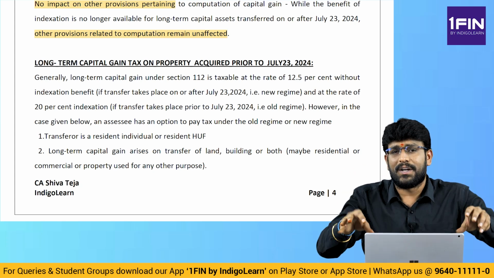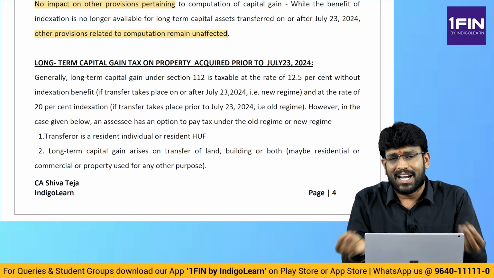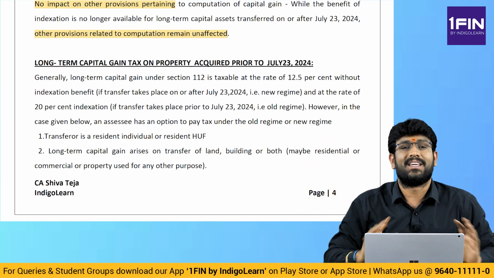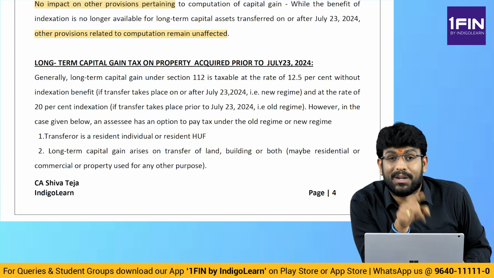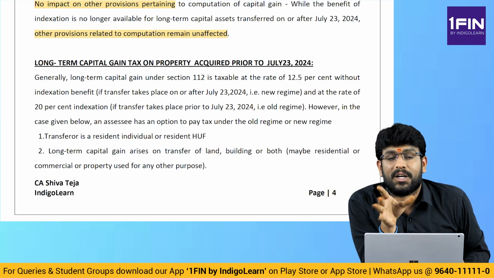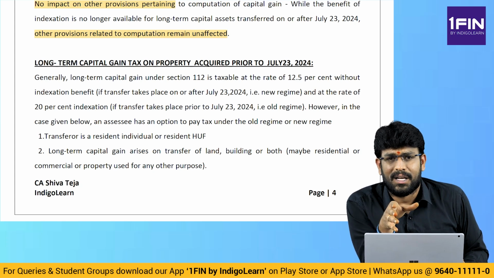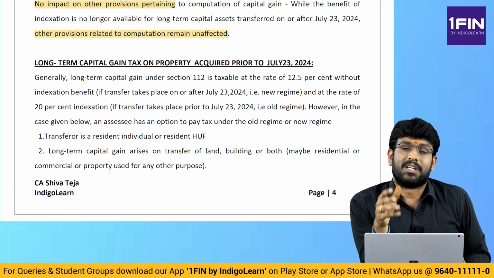And that too, this benefit is only and only for resident individual or HUF. And that too, this benefit is only and only in case where asset is acquired prior to 23rd July 2024 and it is transferred on or after 23rd July 2024. Let us say, for example, it is acquired also after 23rd July, transferred also after 23rd July 2024.